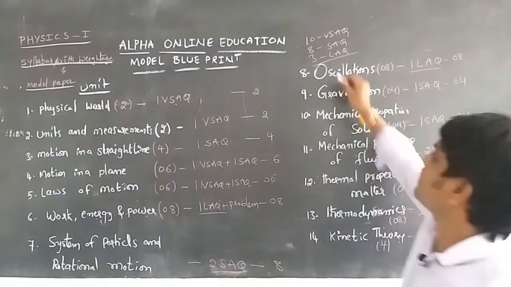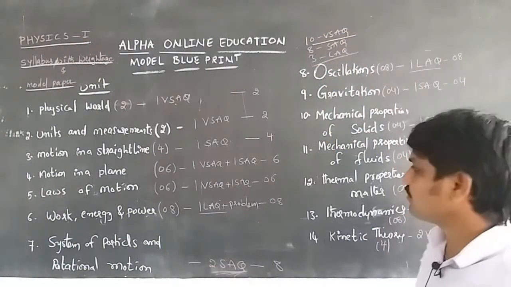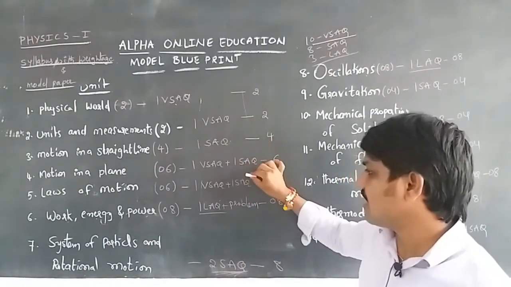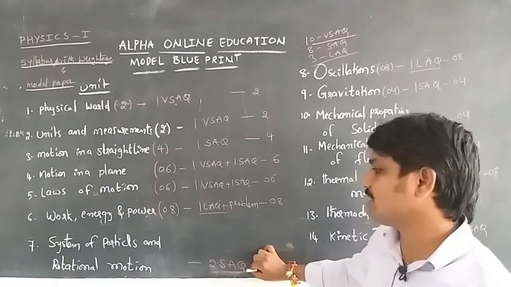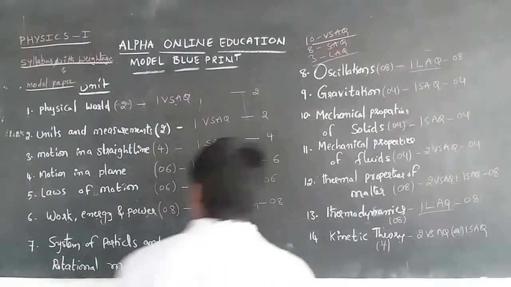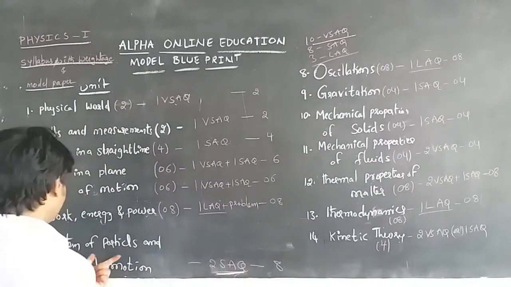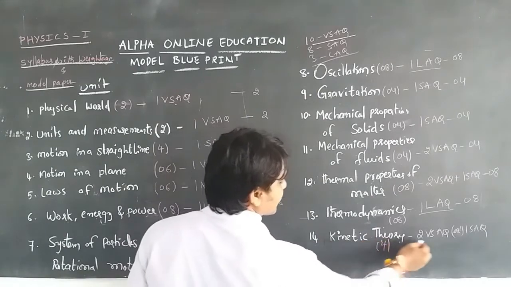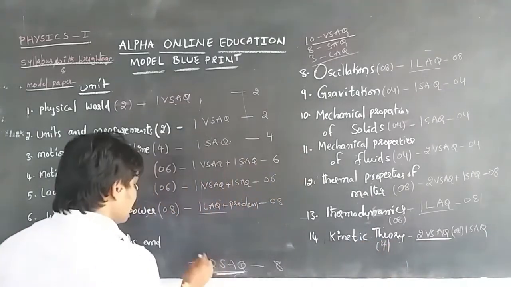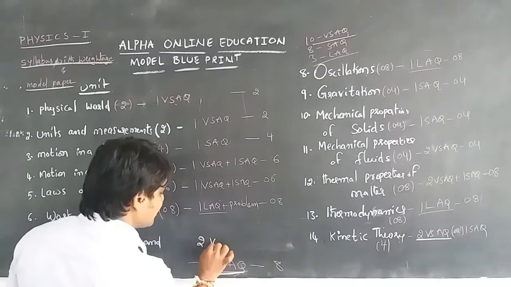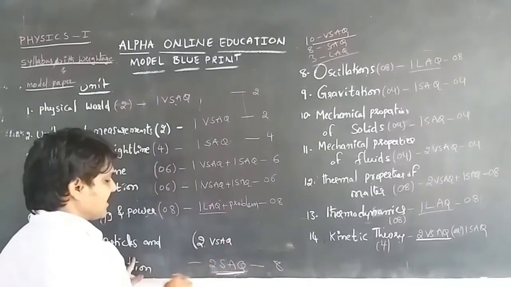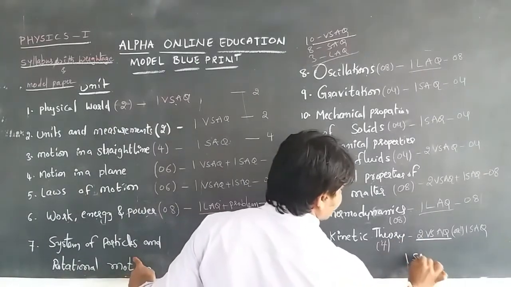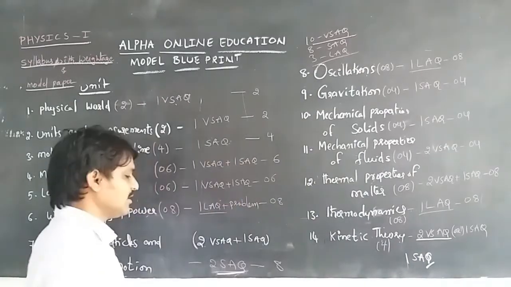10 very short answer questions we can get in the public examination, and short answer questions we can get from the straight line, plane, laws of motion, and system of particles and rotational motion. Earlier I told you that when we get two short answer questions from the system of particles and rotational motion, then from the kinetic theory of gases we can get two very short answers. If we get two very short answer questions from the system of particles and rotational motion, then one short answer question we can get from the kinetic theory of gases.